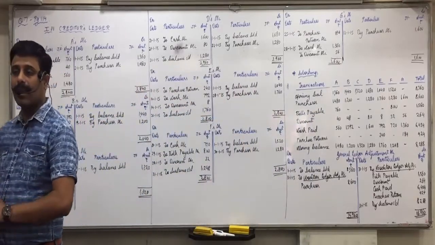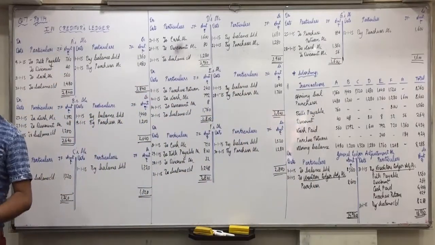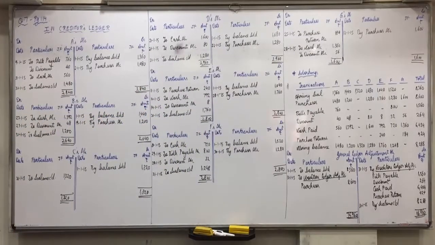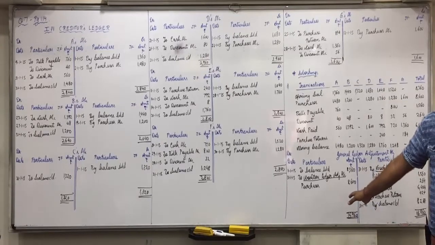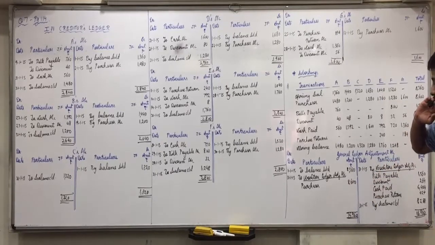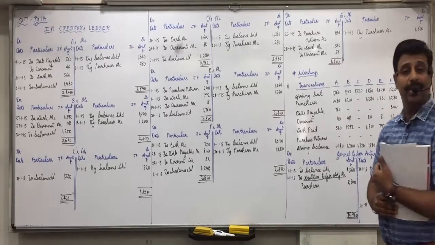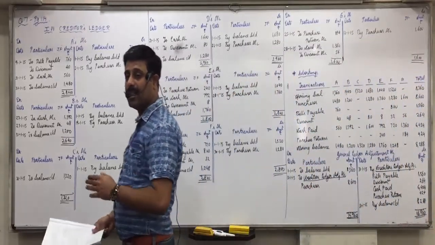Yes. Now next I am discussing, you'll try on your own. One more thing is asked in this question. This is the actual concept when you keep books of accounts. In the creditors ledger book you make all creditors accounts. You complete its double effect by making the general ledger adjustment account. Then if you make a trial balance in this creditors ledger book, all creditors will have credit balance, general ledger will have debit balance, and the trial balance will tally. So it's called a self-balancing ledger book.